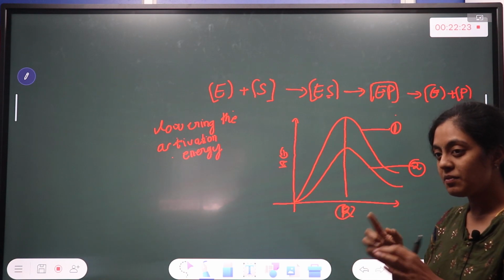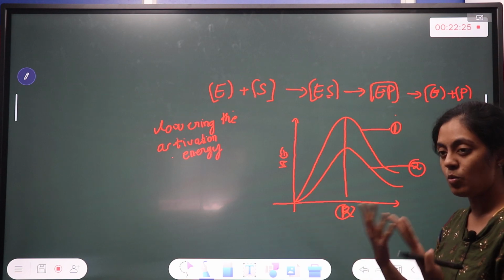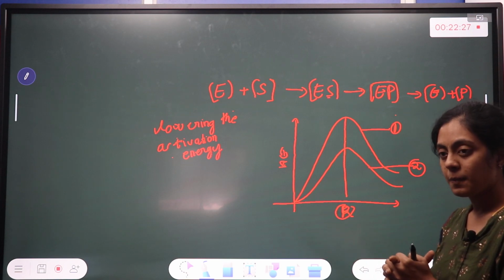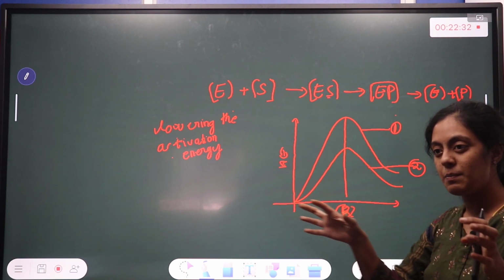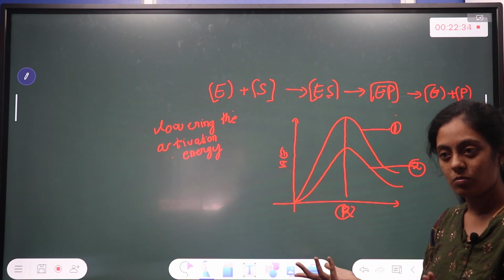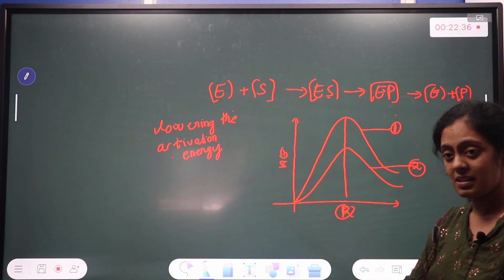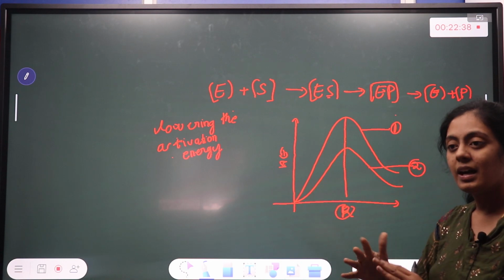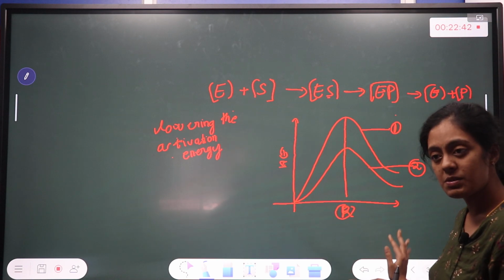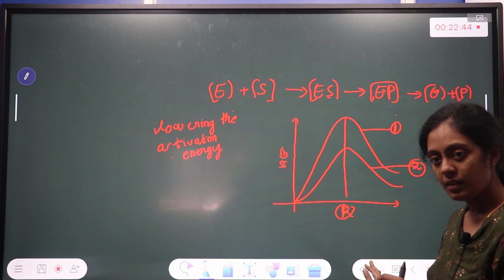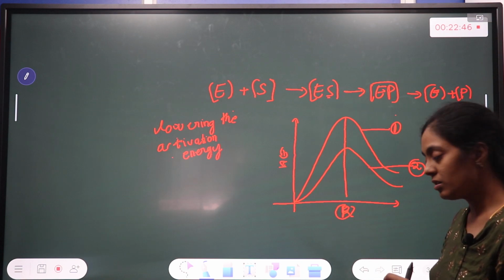One question: if the energy is more, will the stability be more or less? If energy is more, stability decreases. Yes, very good. So do you think the molecules will be stable? No. But if the energy decreases, the molecules will become stable and the reaction proceeds in a very good way. That is what your enzymes are basically doing. Is it clear? All of you understood?